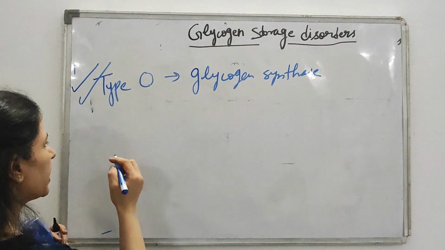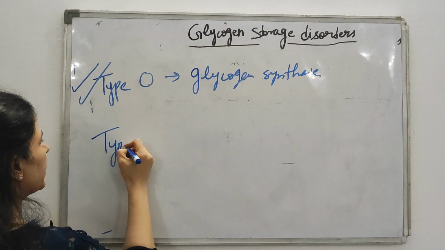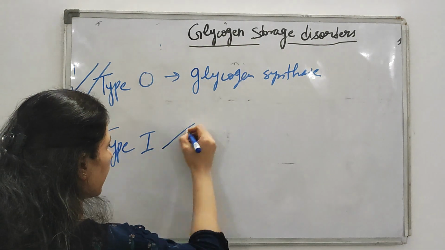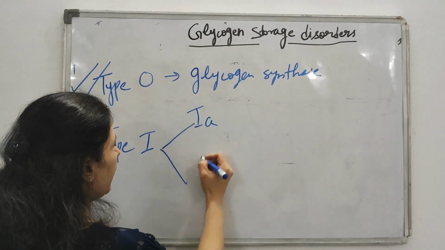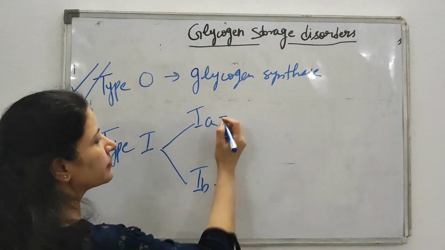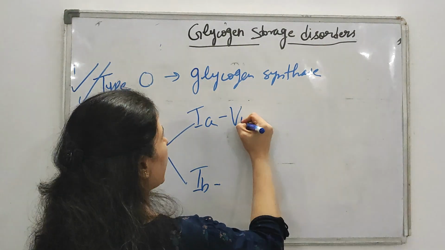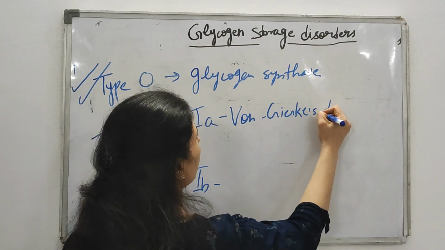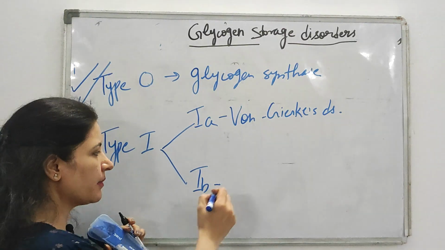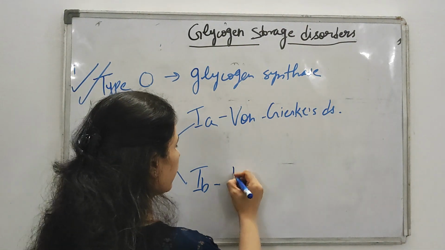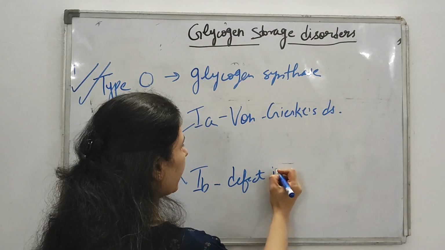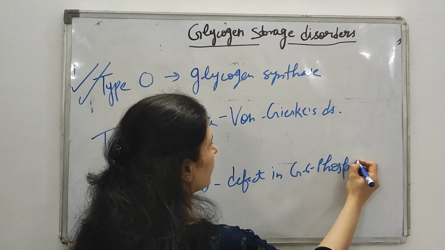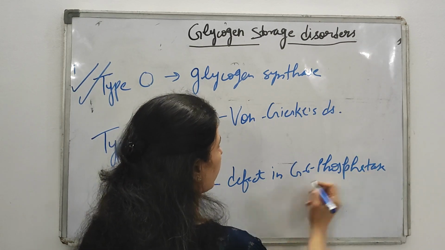Alright. And one important thing to remember for the PGs is that type 1 glycogen storage disorder is divided into two categories. First is 1A and second is 1B. 1A is your Von Gierke case. And what is 1B? 1B is the defect in the glucose 6-phosphatase transporter.